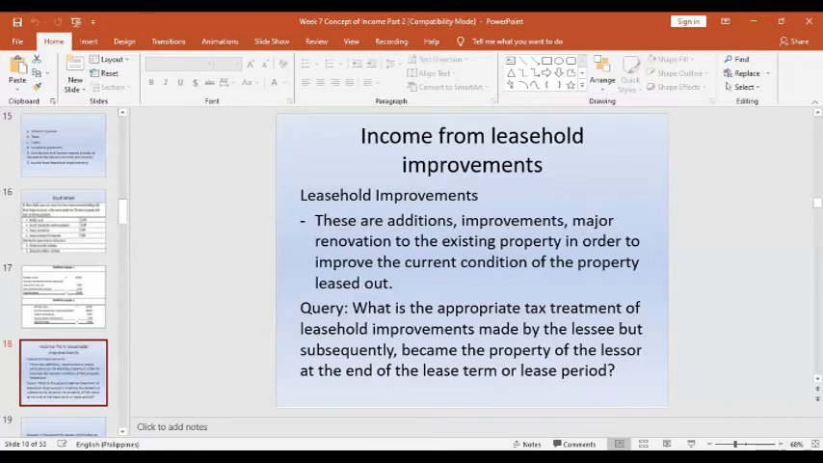So there is a question here. The question here is, what is the appropriate tax treatment of the leasehold improvements made by the lessee but subsequently became the property of the lessor at the end of the lease term or lease period? So what will be the appropriate tax treatment for the leasehold improvements?